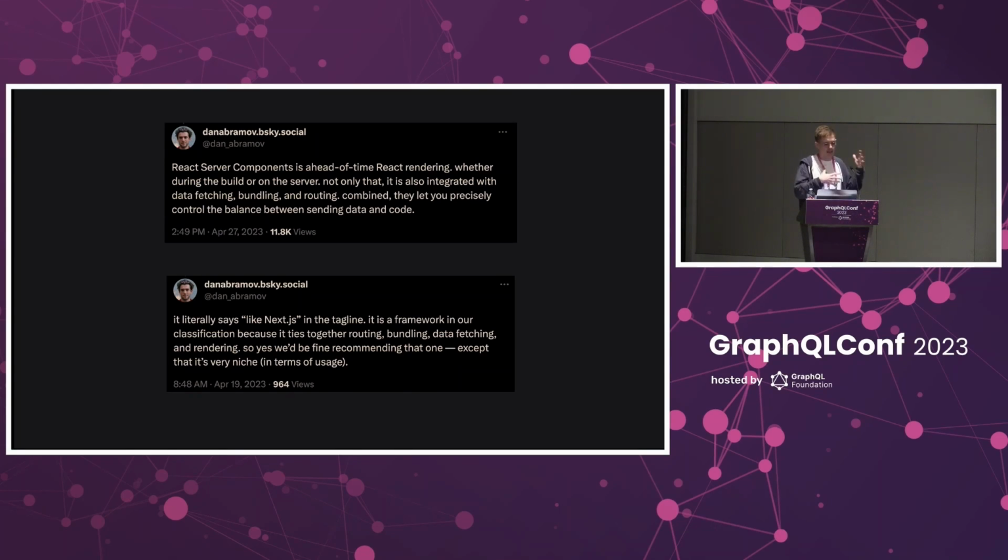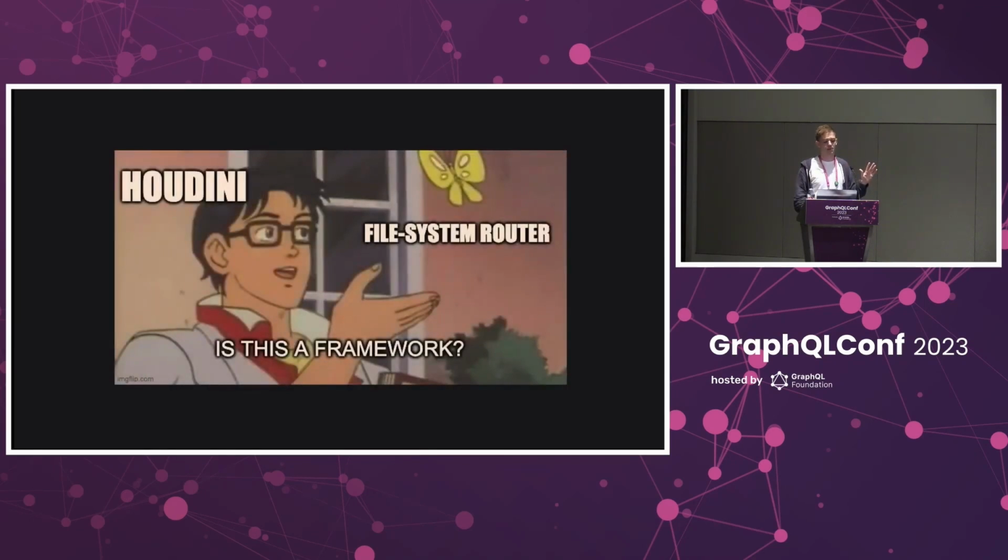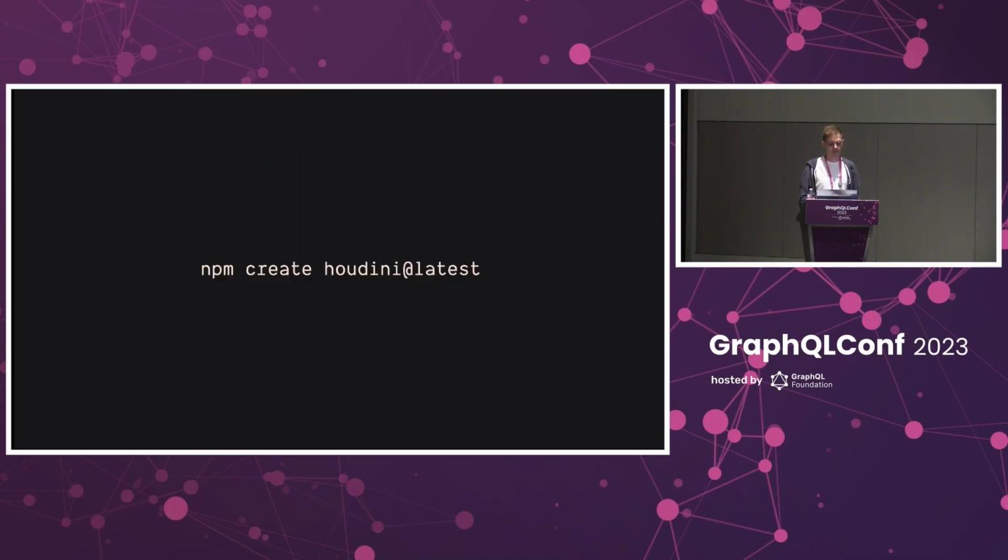And while I do think Houdini has some great qualities that make it a good fit to be that playground, if I'm being really honest, right now Houdini is just a fancy file system-based router that knows how to speak GraphQL. I do have a few more ideas that I think round it off into that more full stack framework place, but they're not quite ready yet. And I've also crammed way more than I could into this talk. I also wish I could stand up here and just say that this is ready to go, but that's only the case if you're using Svelte. Everything you've seen today has been implemented in React, both in development and for deployment, but there's still a few more pieces to get in place.